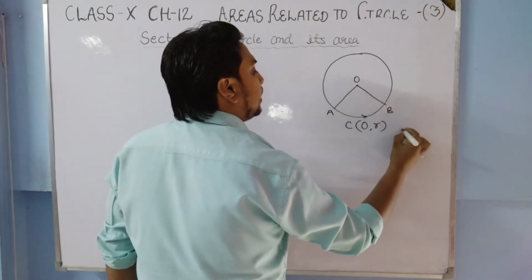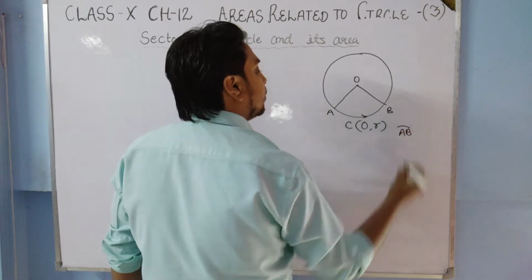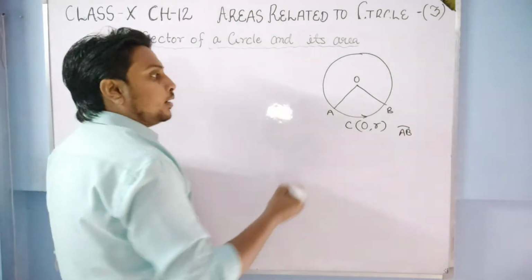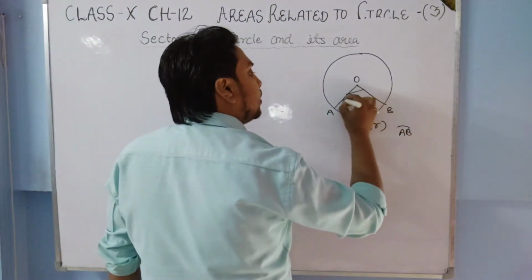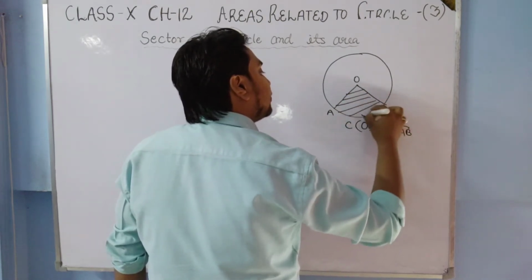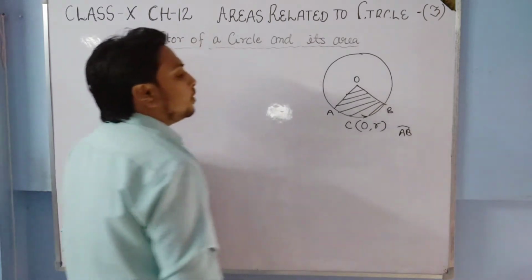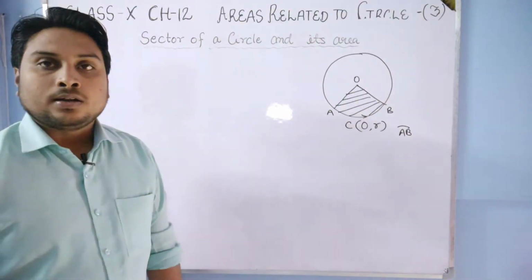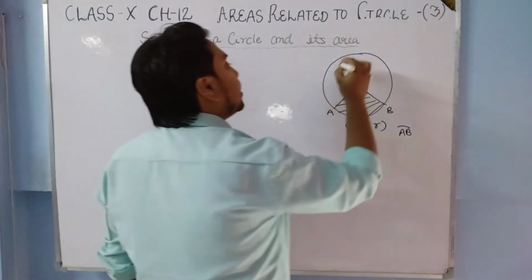Suppose here arc AB is there. This whole region of the circle with this arc AB is known as a sector. Two types of sectors are there.